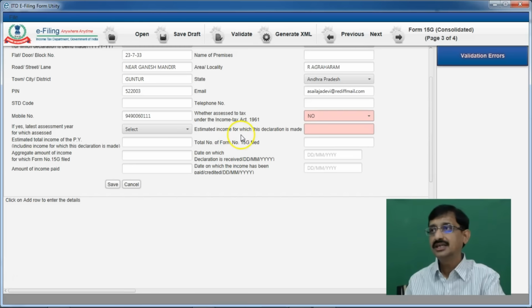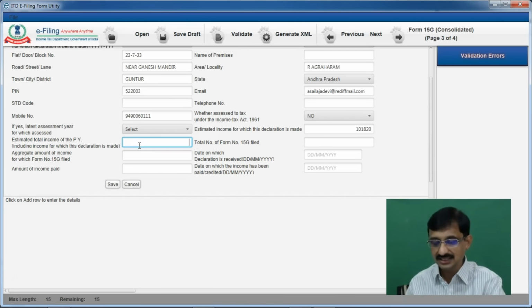Next comes estimated income for which this declaration is made. So you have to give only the amount for this declaration. Thereafter, estimated total income of the previous year. In this SSE's case, here it is 2,15,000, meaning for the entire previous year from all sources of income.